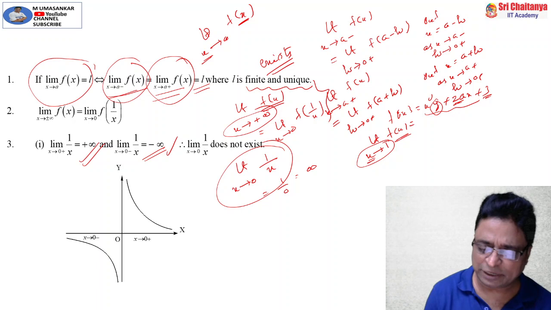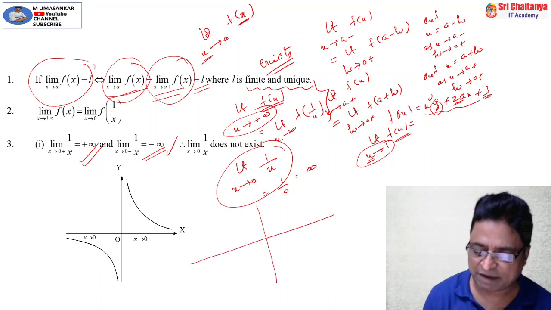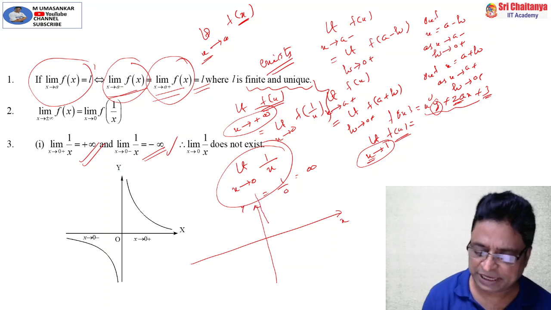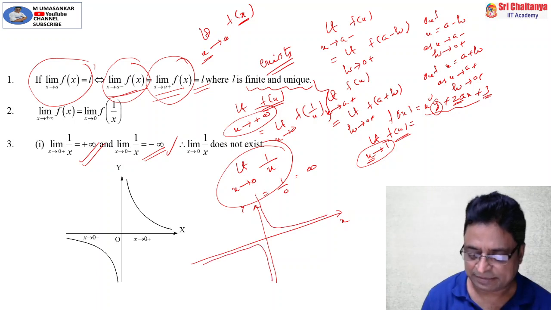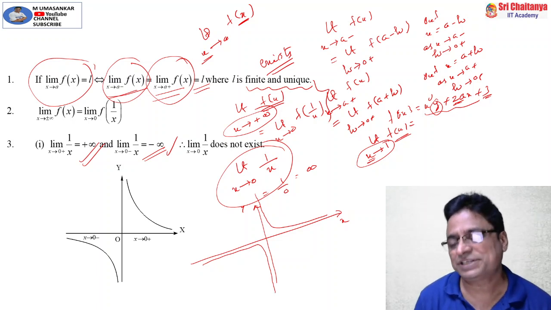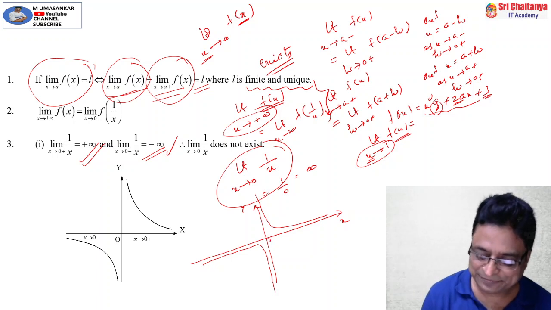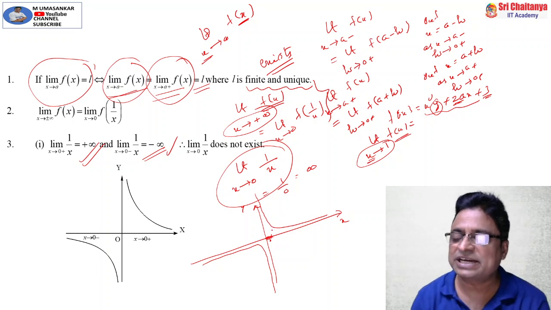It is very trivial in the form of a graph. See, this is the graph of y equal to f of x. If I draw the graph of y equal to f of x, the graph is like this. As I said, it is an odd function. This is 0, and these are the right hand limit. That means x tends to 0 plus.